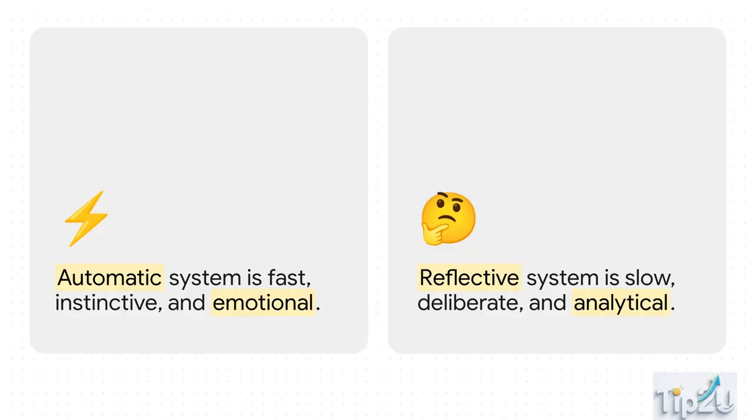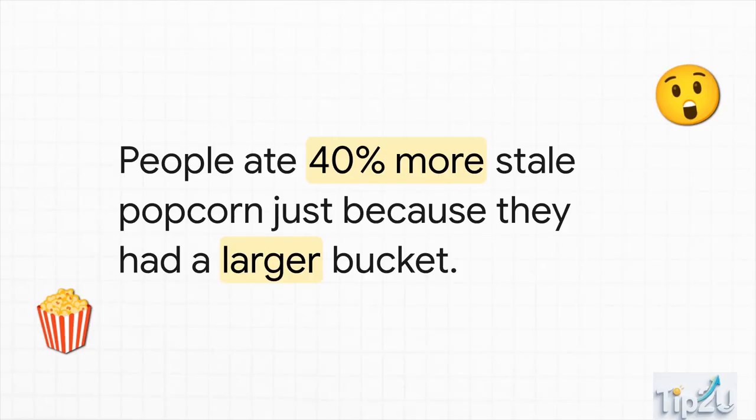Now, in an ideal world, our deliberate, reflective brain would make all our important decisions. But because we are tired, busy humans, our reflective system gets exhausted. Think about the end of a long workday, your cognitive reserves are just totally depleted. And when that mental exhaustion hits, the fast automatic brain simply takes the wheel. And when the automatic brain takes over, we fall straight into mindlessness.